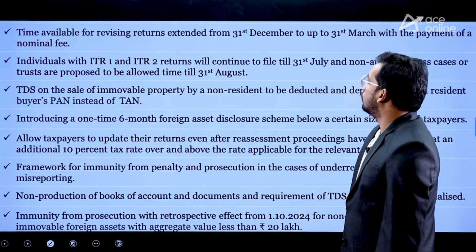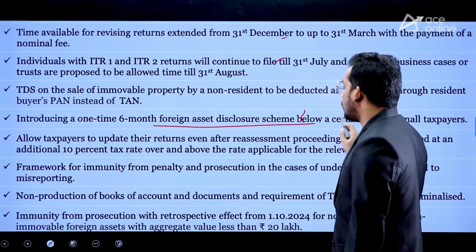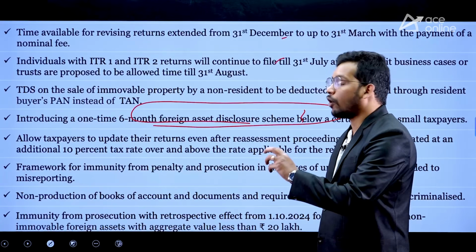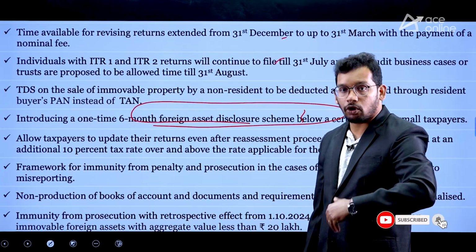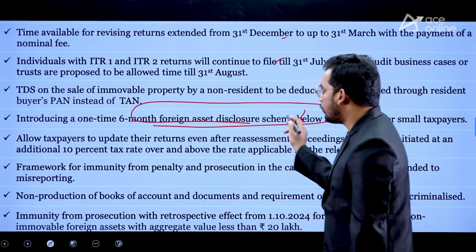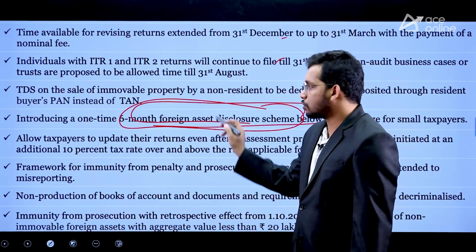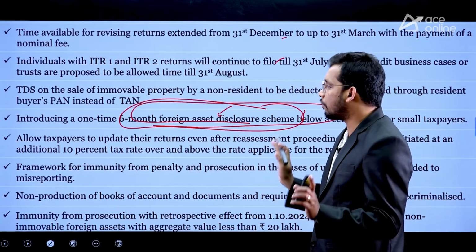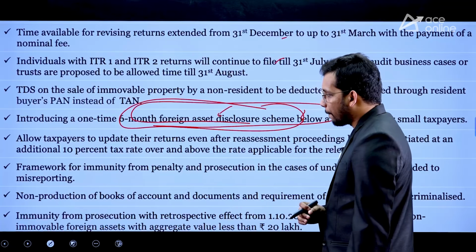Then we have tax filing and all, this is not required for us. They will introduce a one-time, 6 months foreign asset disclosure scheme. Earlier, a lot of people had foreign assets and did not disclose them publicly or to the government, and then the government would appoint a committee or tax officials would be there. So a lot of disputes were involved. Now if any person comes forward disclosing their foreign assets, they are going to be charged minimally and left out. So no need of any burden on them, right?